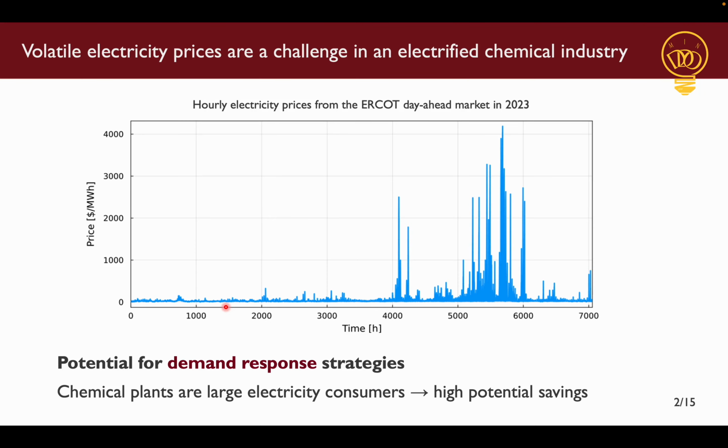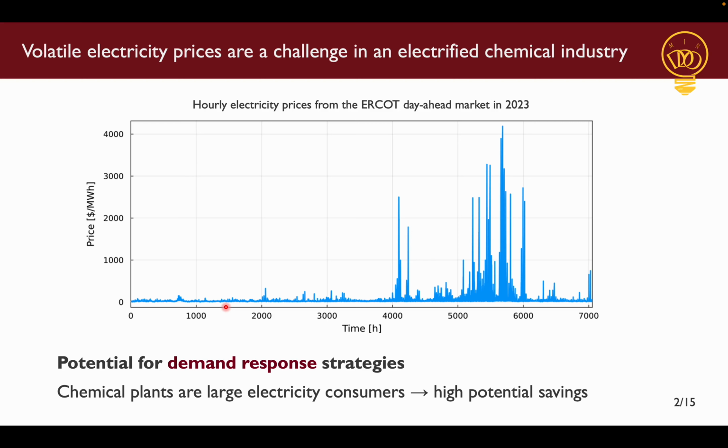The key motivation for demand response is volatility in electricity pricing. Here I show a plot of electricity prices from one region in the state of Texas, and we see that there is huge variation in prices across time. This volatility in prices is only expected to increase as more renewable energy sources are used to produce electricity.